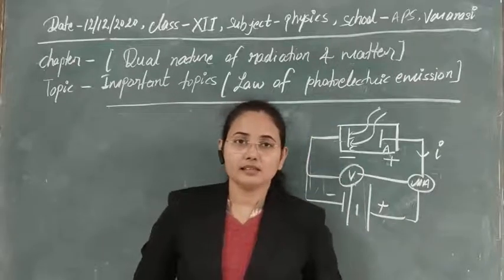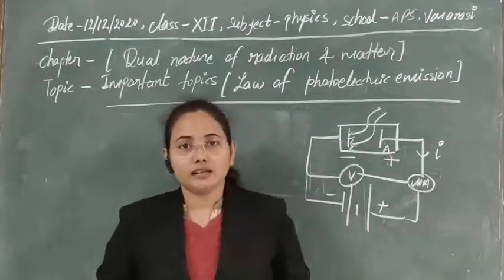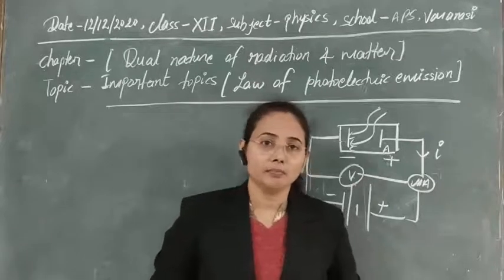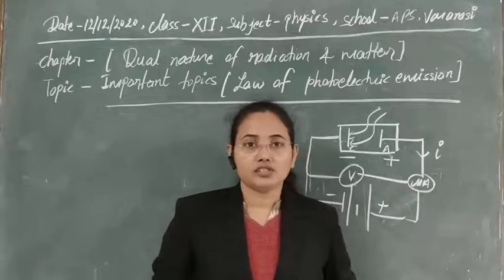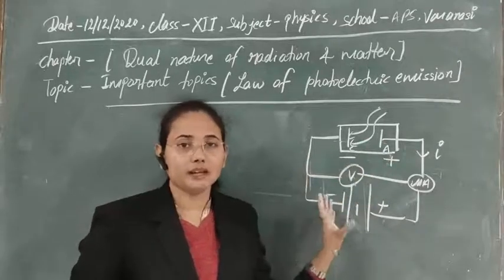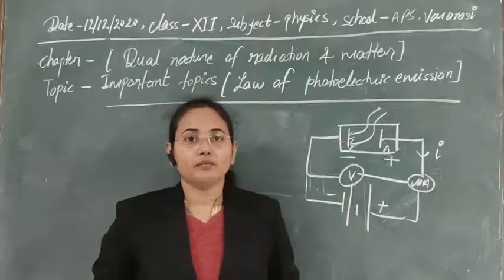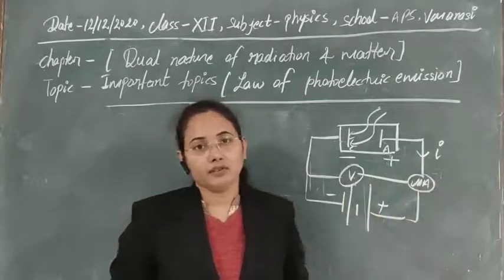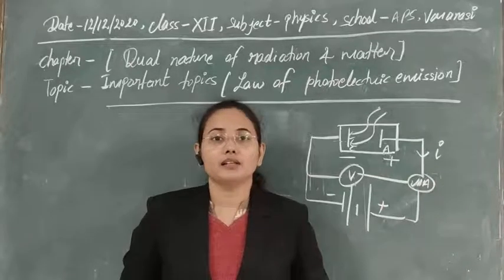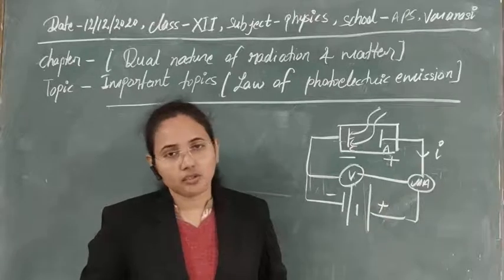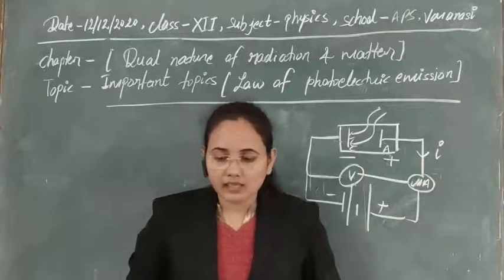So I think, guys, that is clear. If a question is asked to define the experimental observations for photoelectric emission, or to write the experimental study, then first of all you have to use this circuit, and with the help of that explain all the factors that are affecting the photoelectric current. That is the experimental study, and the laws of photoelectric emission are the result of that experiment, so you can understand easily.